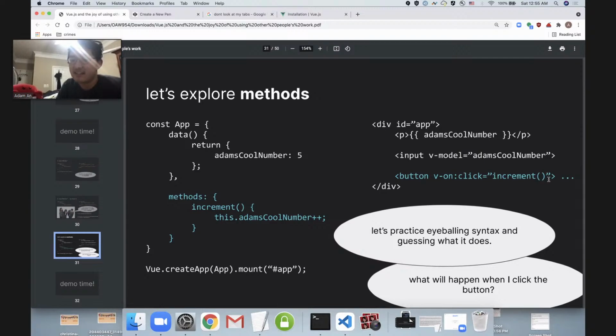And look at this syntax: v-on:click equals increment. So I'm going to give it a little pause again here. I want you to eyeball this syntax and think about what it does. What do you think is going to happen when I click this button? I'm actually going to pause share and type this all out into our little live coding demo. While I'm paused, I want you to ponder what you think is going to happen. Think about it, and when I'm done typing, see if you were right. And I am a slow typer, so y'all have time.